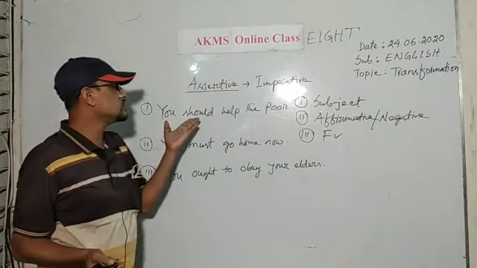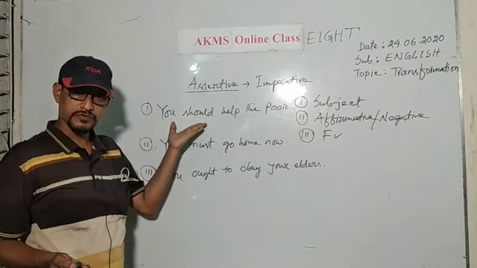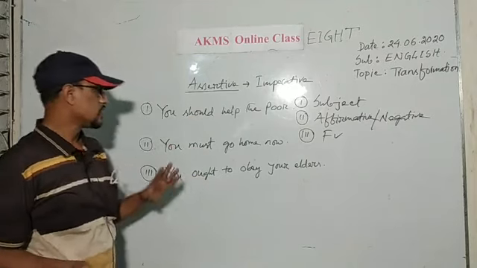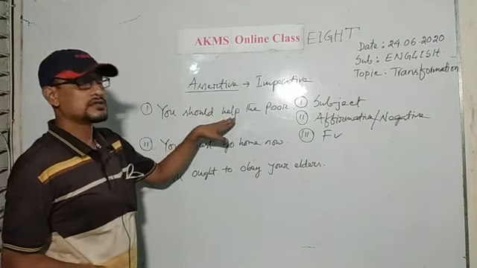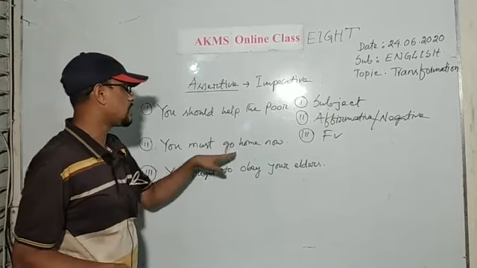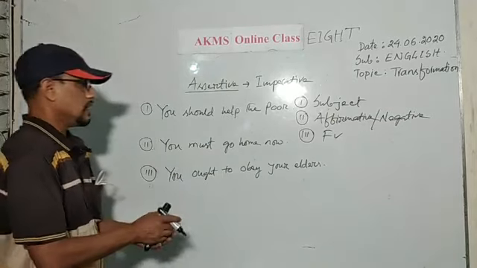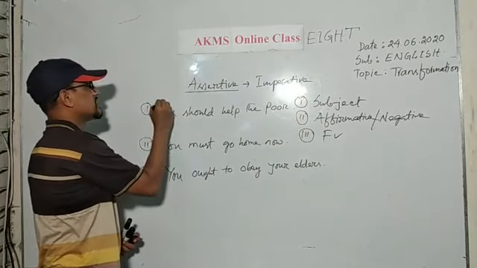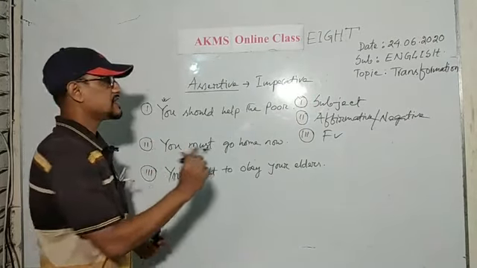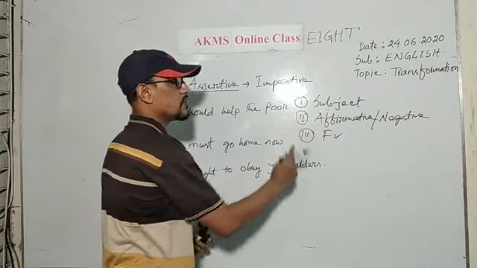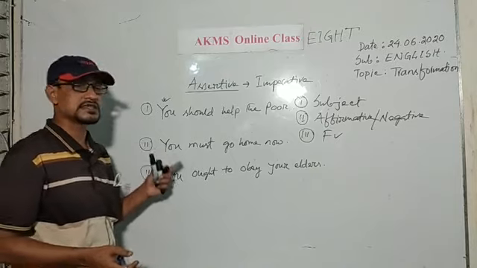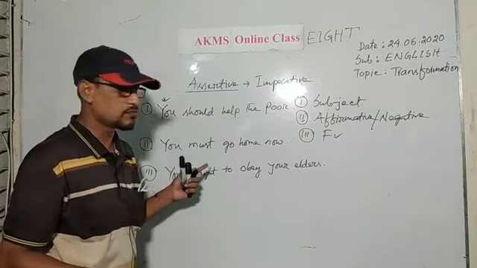And I have used an auxiliary verb also: should, must, ought to. And find the principal verb here: help, go and obey. Now, I have identified the subject. What is the subject? You. And if the sentence is affirmative or negative, you can see that the assertive sentences are in affirmative mode.